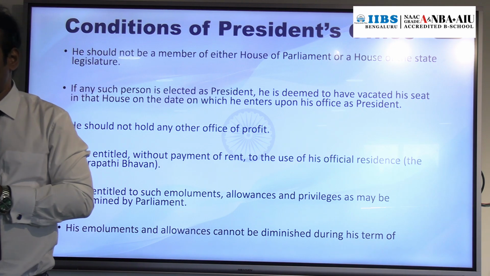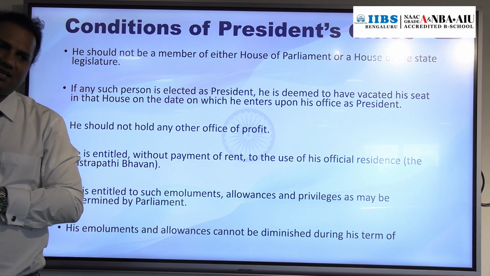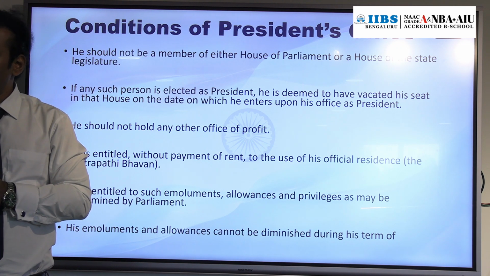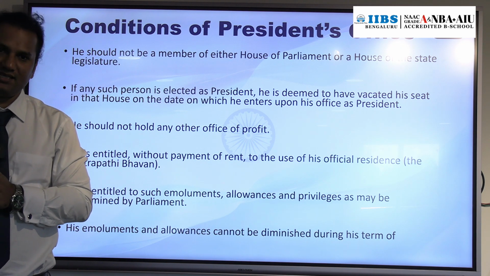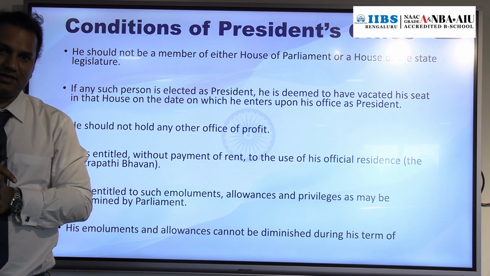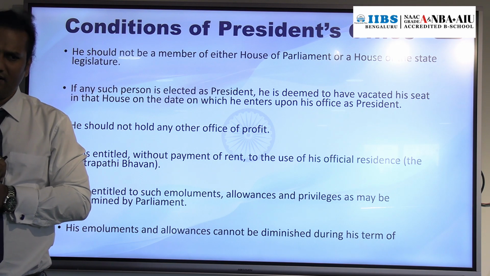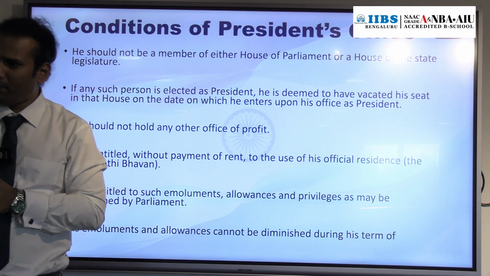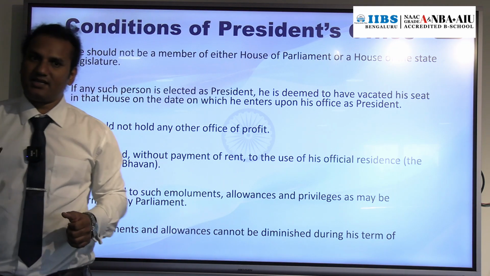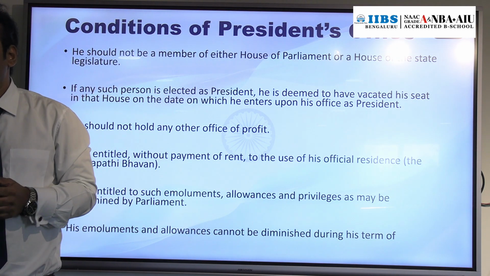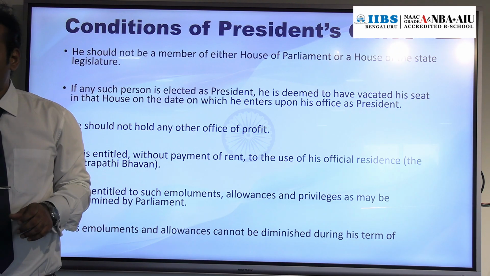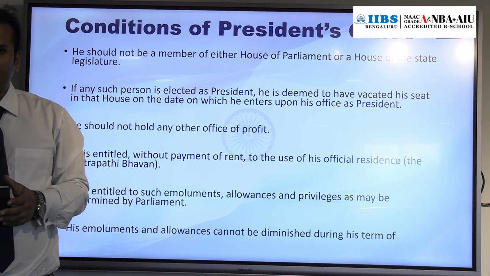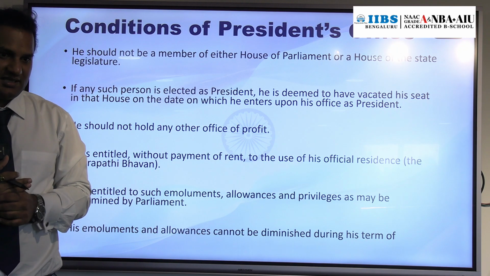Apart from Rashtrapati Bhavan, there are two other official residences of the President of India. Summer is Shimla, winter is Hyderabad. If anyone is from Hyderabad, you might know Secunderabad. So apart from the Delhi Rashtrapati Bhavan, the President also has two other official residences. Summer it is in Shimla, winter it is in Hyderabad.